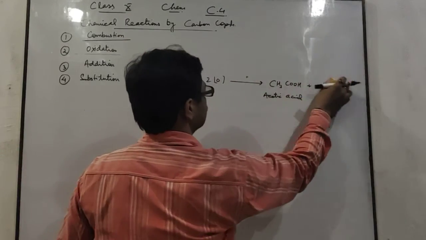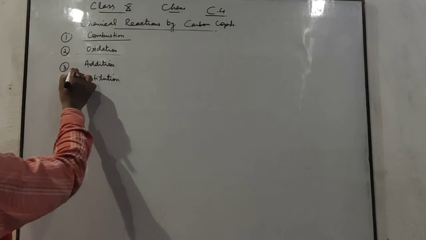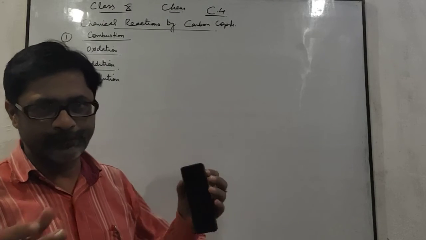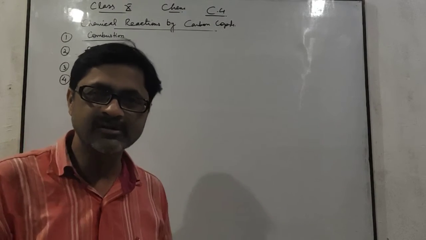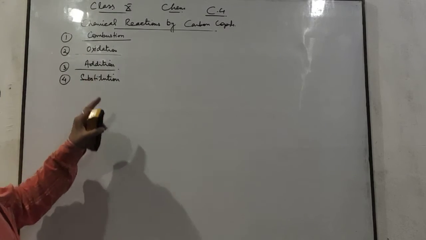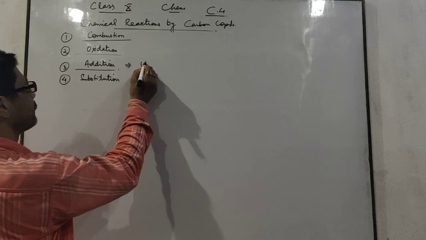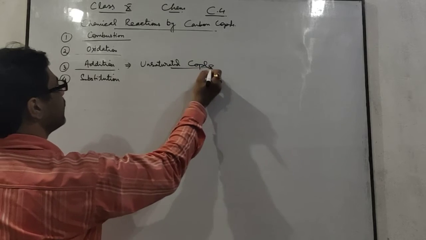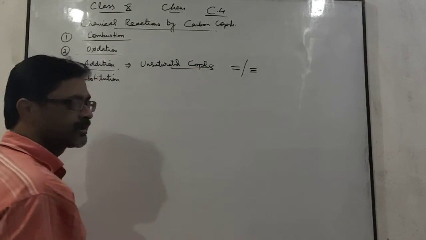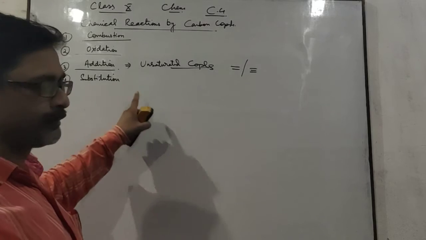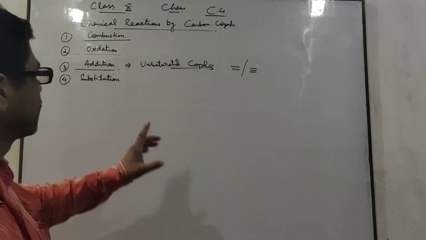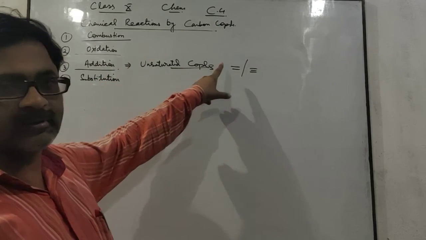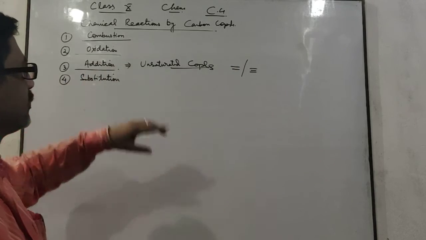Now I am going to discuss the addition reactions. Addition reactions are those reactions in which two compounds combine together to form a single product. Addition reactions are shown by only unsaturated compounds, meaning those compounds which have a double bond or triple bond. Single bonded saturated compounds give substitution reactions, but unsaturated compounds like alkenes and alkynes give addition reactions.